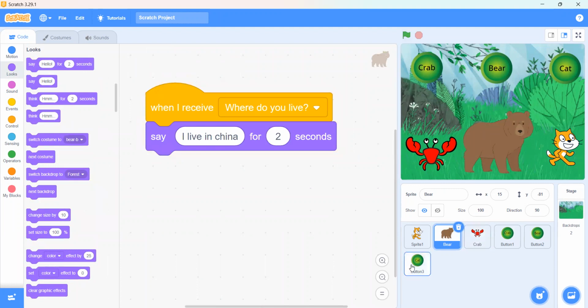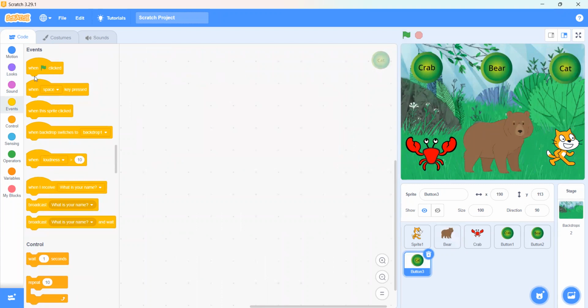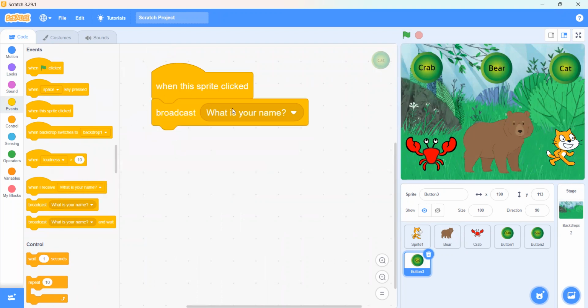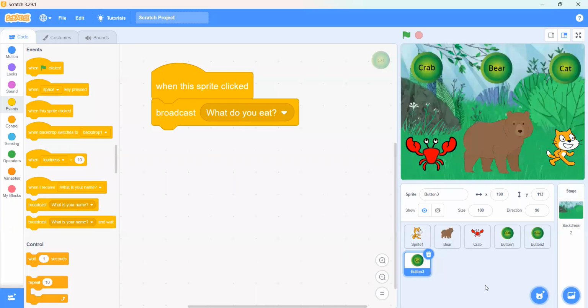And now the third one, the cat. Okay, we will go to events and do when this sprite clicked, broadcast. Now what should it ask? What do you eat? Okay, we can write here, what do you eat? Okay.